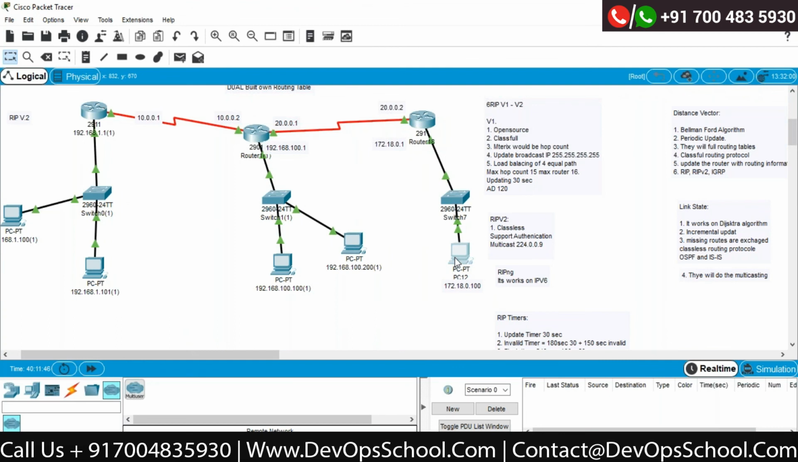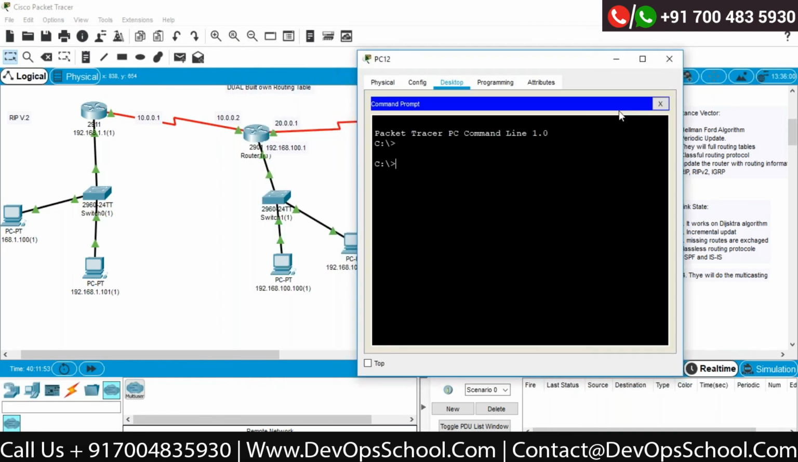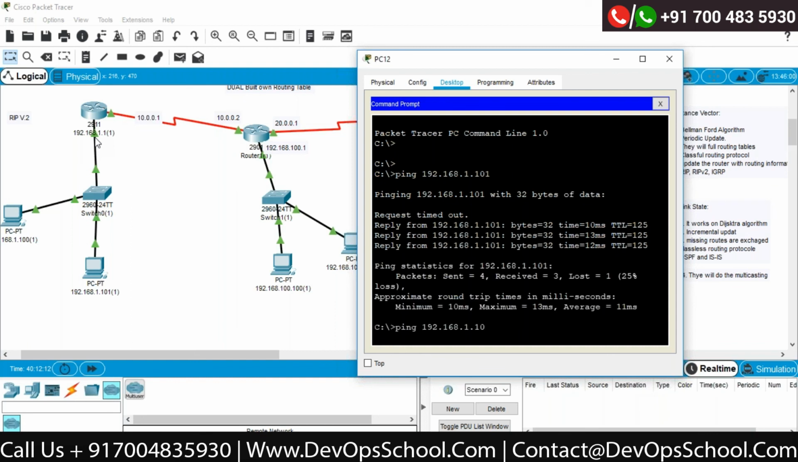So if I go to this computer and this computer, and if I go here and simply type ping 192.168.1.101, I'm trying to ping this interface. It should give me the response. Yes. So that means I'm able to connect with anything. Correct. So this is the EIGRP implementation.